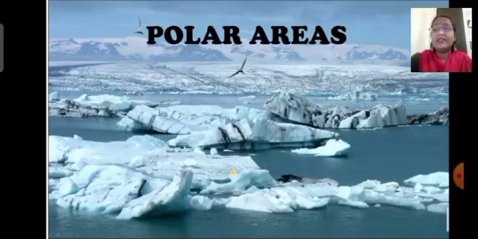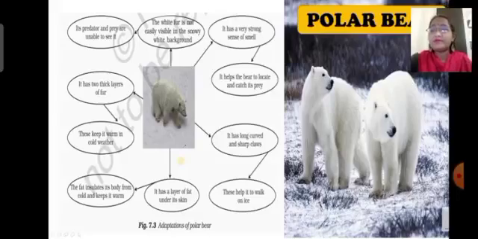We generally find polar bears and penguins commonly in the polar region. So first we'll talk about the polar bear. The white fur of the polar bear is not easily visible against the snowy white background. Because of the white color, its predators and prey are unable to see it in the snow.